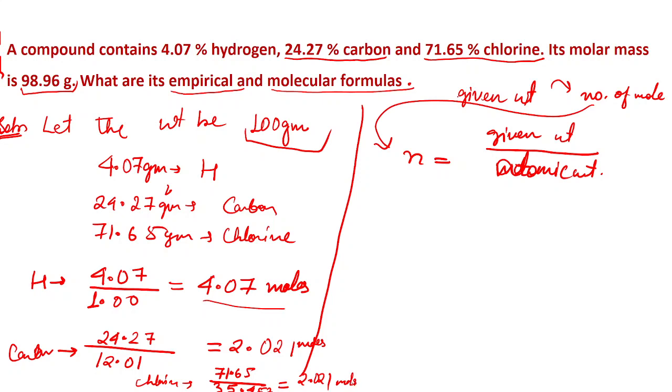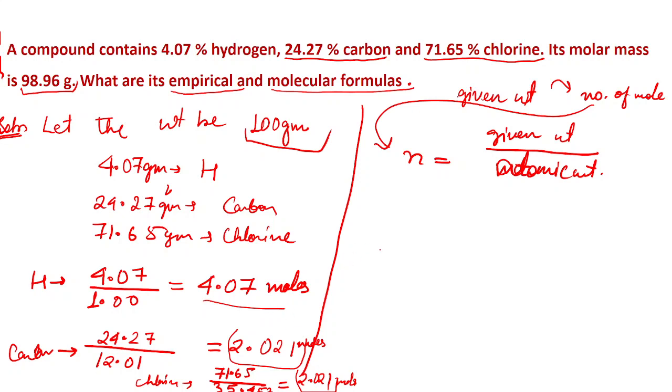Now whatever moles you have obtained, you have to divide all of them by the smallest one. What is the smallest one here? This 2.021 is the smallest one. Similarly you have to divide all of these values by it.